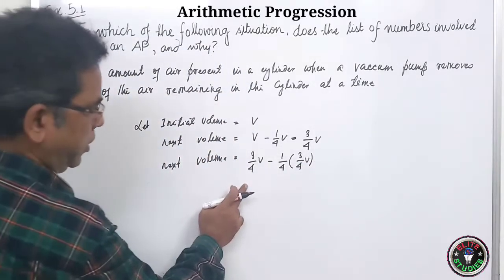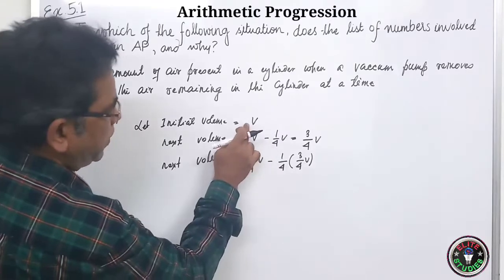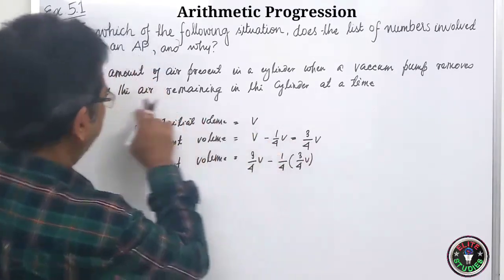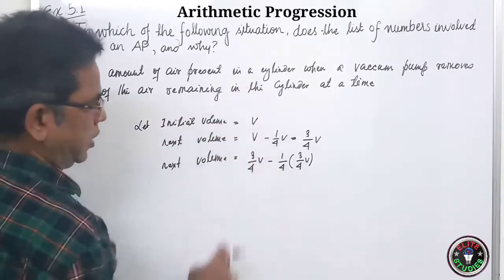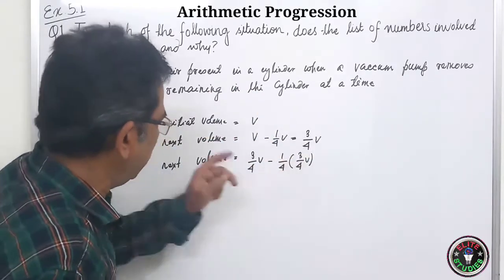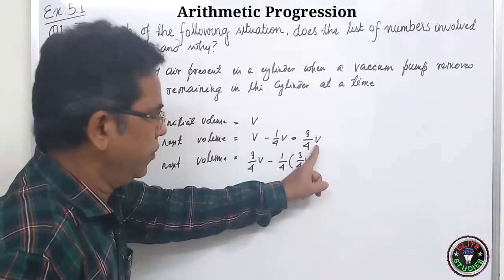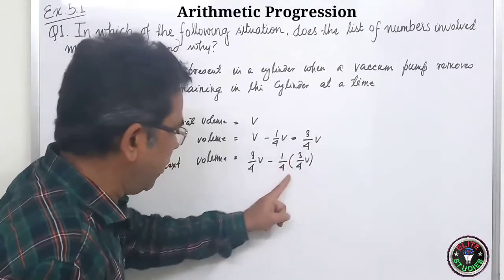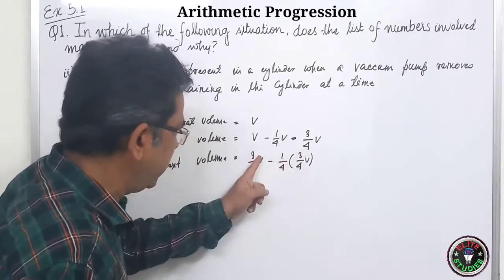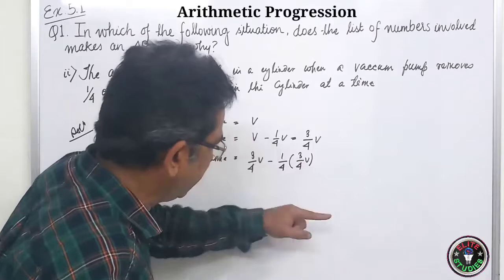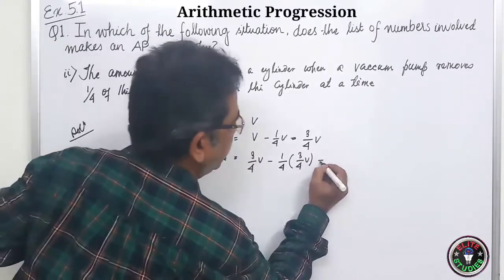Try to understand. Initially the volume was V. From here, 1/4 of the initial volume, 1/4 of the air remaining in the cylinder, is removed. So now you have 3/4 V. Now from this, 1/4 will get removed. After this, 1/4 of the remaining volume has been removed. So what will we be left with?